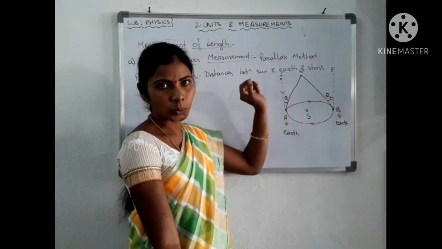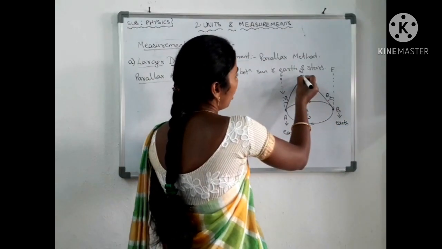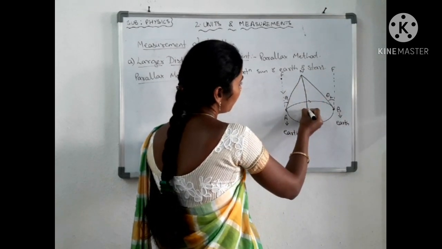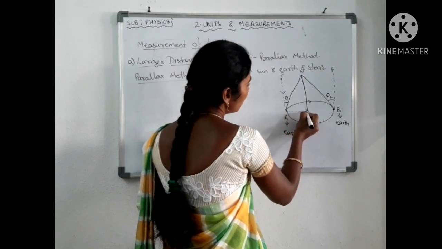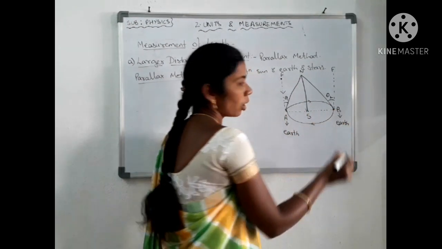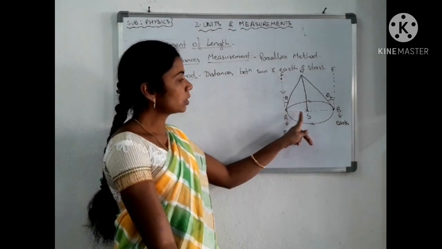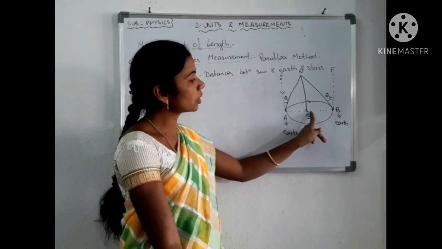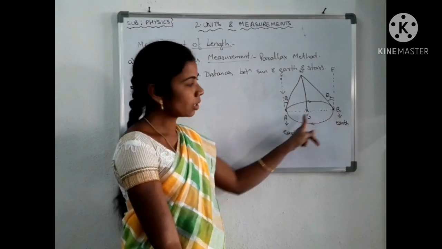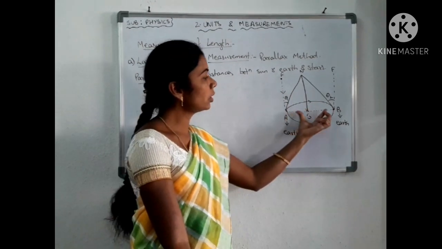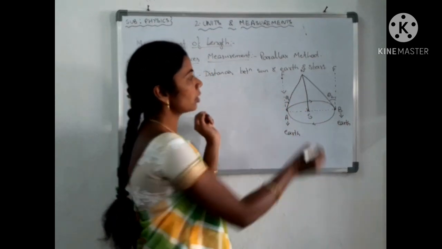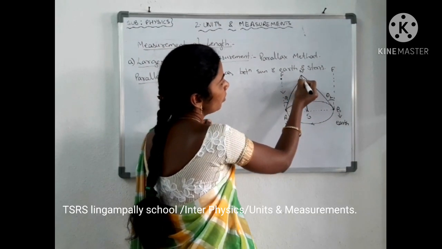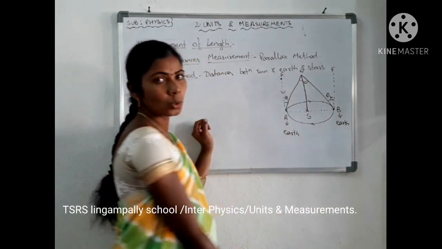be theta 2. Then I draw a line from the midpoint of N to the sun. This is the diameter of the elliptical orbit along which the earth is revolving around the sun. Up to here it is the radius. If the earth changes its position from A to B, from the sun to B will become another radius. Both radii become the diameter, so draw that imaginary line for the diameter. Then if I take the midpoint of this N star, there will be another angle here and one more angle here. So what are these angles?